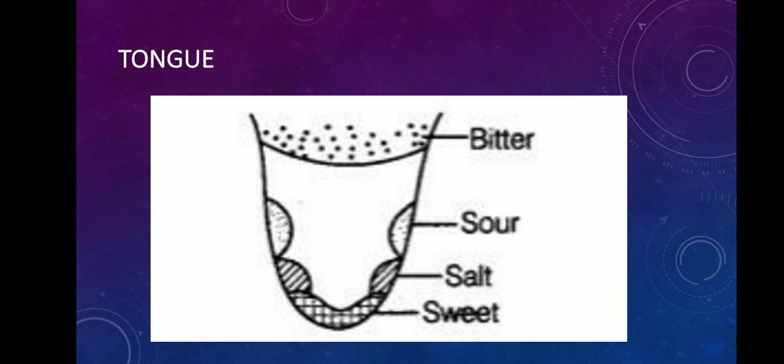Now the tongue helps us to perceive taste. How is this happening? Tongue has got a lot of taste buds. These taste buds are also called papillae. So these taste buds help us to perceive taste. We will be able to taste different food items, you know that very well. We know to differentiate sweet, salt, sour and bitterness. All this is because of the papillae or the taste buds which are present in our tongue. Apart from this, tongue also helps us to talk very well.